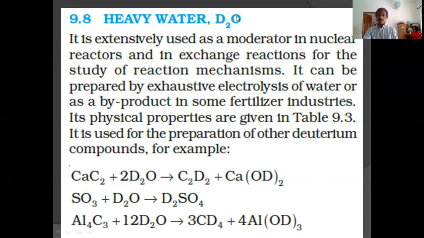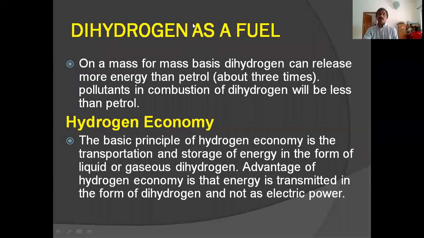And now what are the uses of heavy water? Two important uses. First one, as a moderator in nuclear reactors. And the second one, in the study of reaction mechanisms.